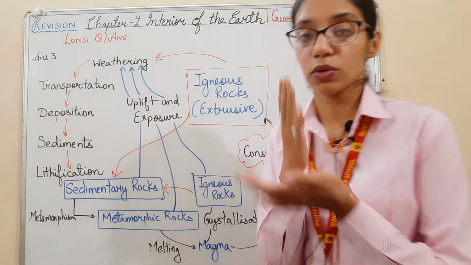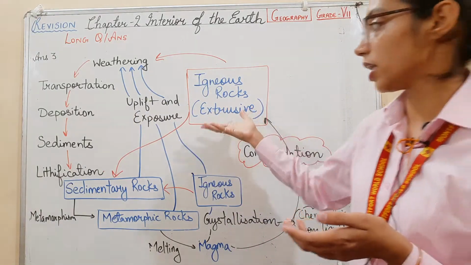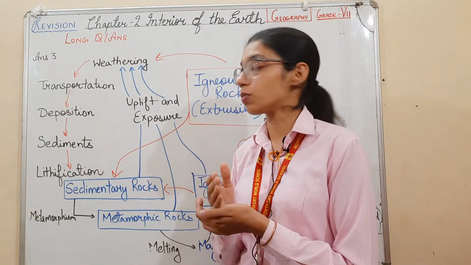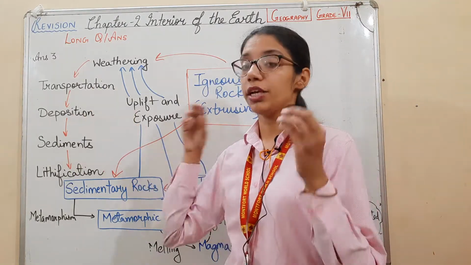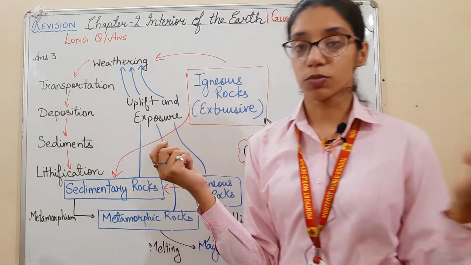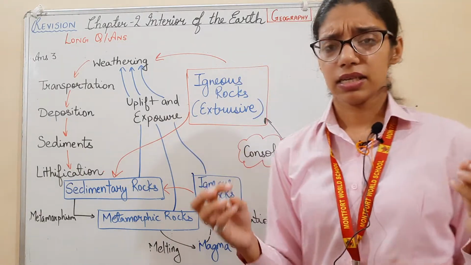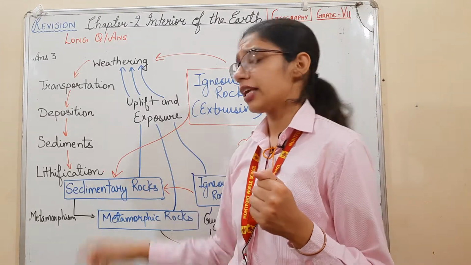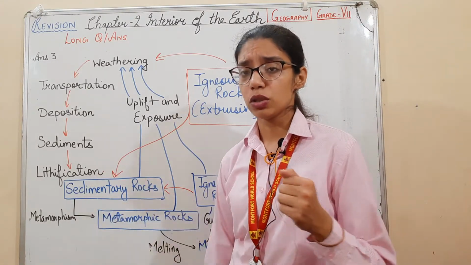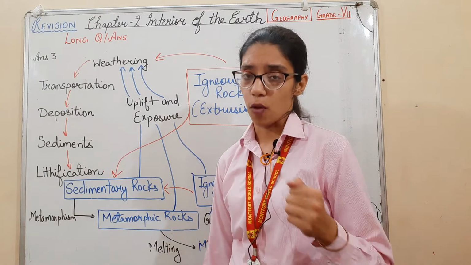Due to weathering, when the material is being transported, weathering, you know, is breaking into small pieces. When these big igneous rocks are broken into small pieces, through transportation they deposit somewhere. They form small sediments that are made up of silt and sand. Lithification means converting the sediments into rocks. The sedimentary rocks are formed.